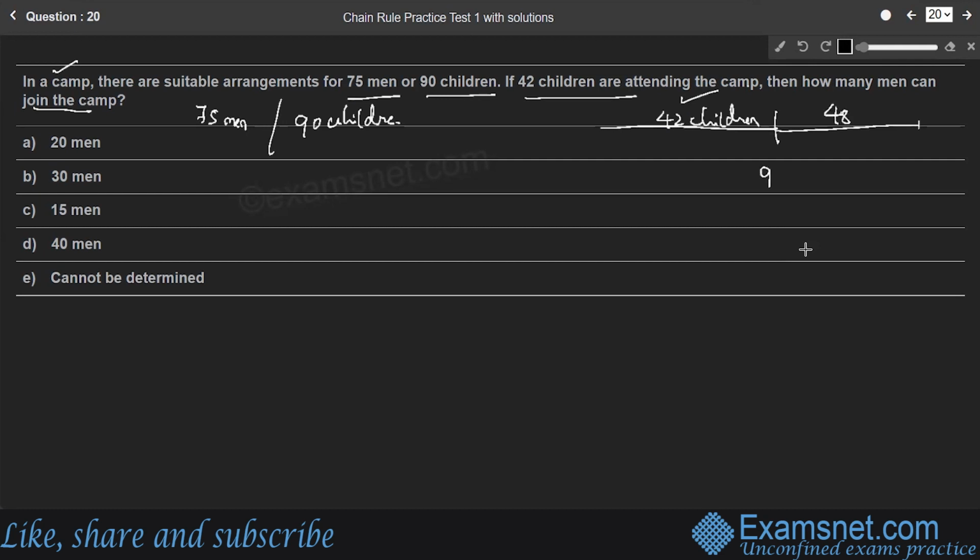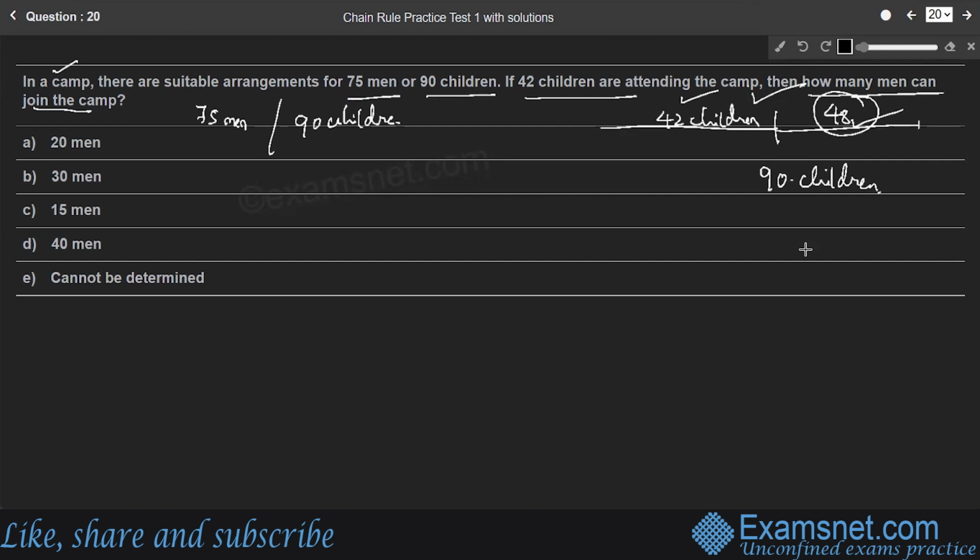Because totally there can be 90 children in a camp. Suitable arrangements are for 90 children. Already 42 children are attending. How many more children can be joined here? 48 more children can be joined. Here the question is, how many men can join the camp? So instead of 48 children, how many men can join the camp?